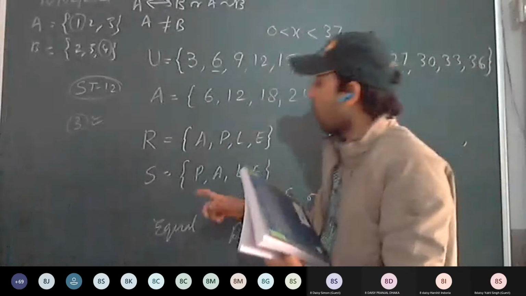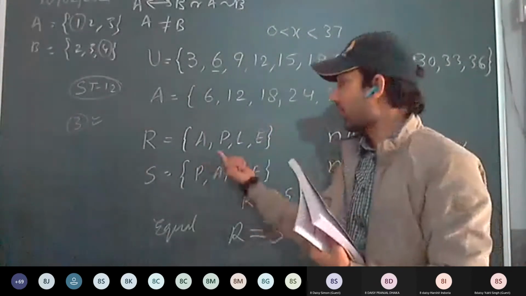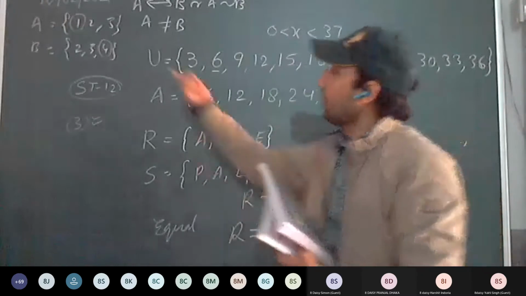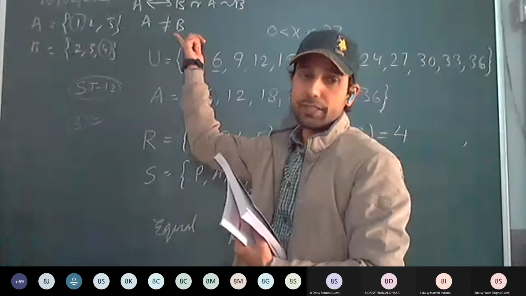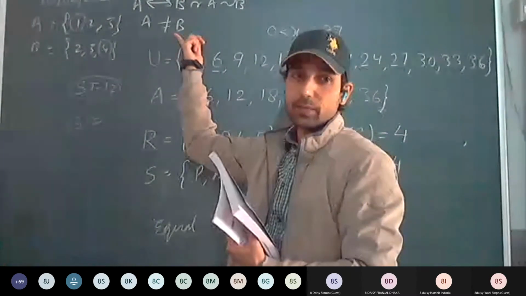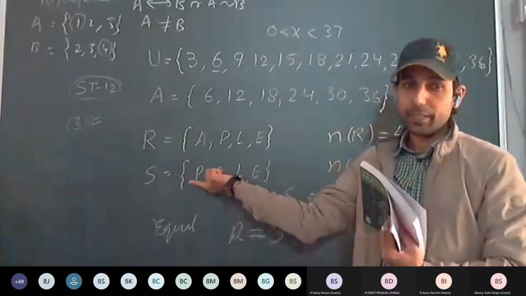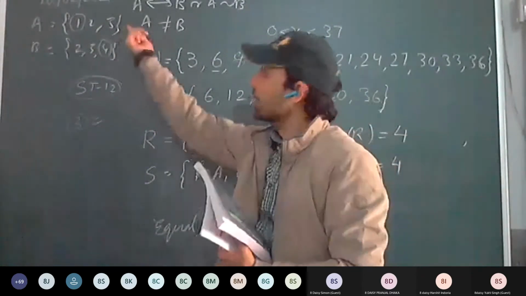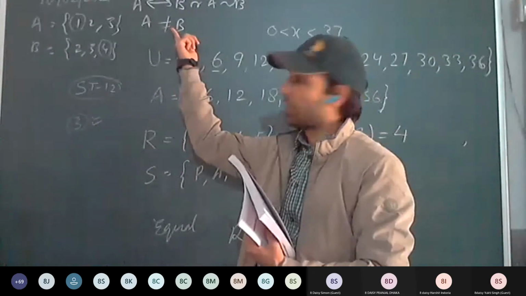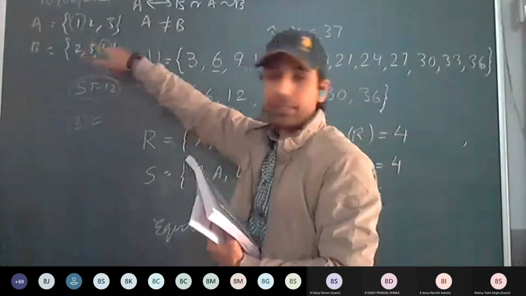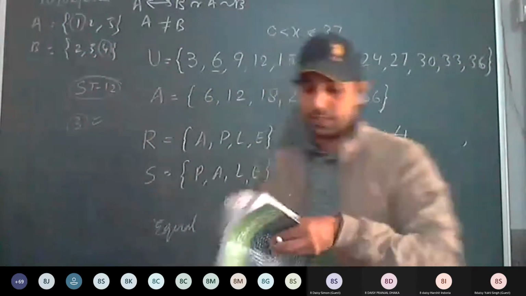So see here, all the equal sets are equivalent sets. But all the equivalent sets may or may not be equal sets, depending on the elements. If the elements are the same, then equal. If the elements are different, they are not equal sets. Understood?